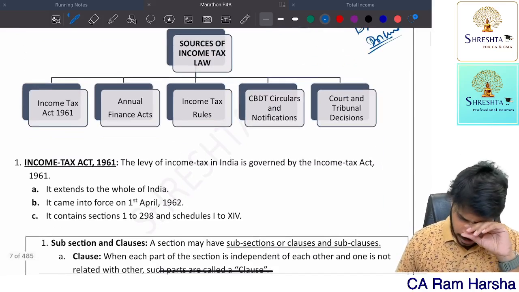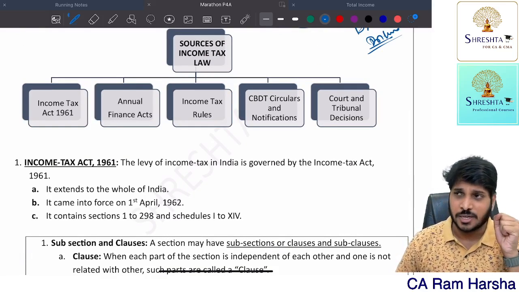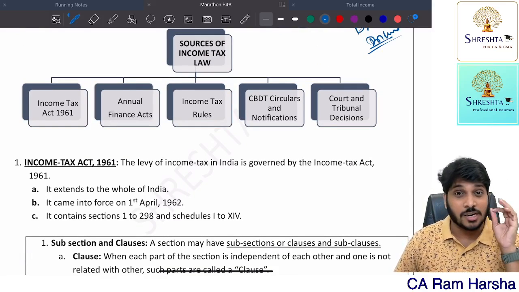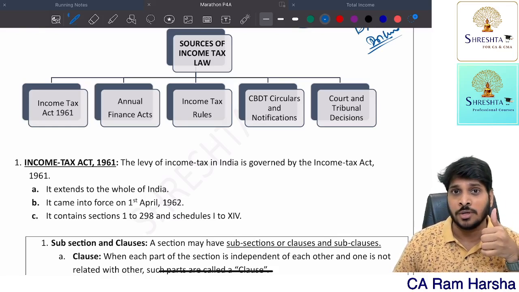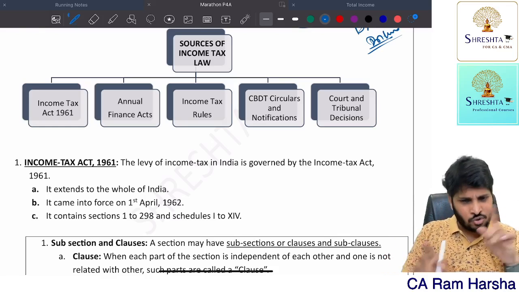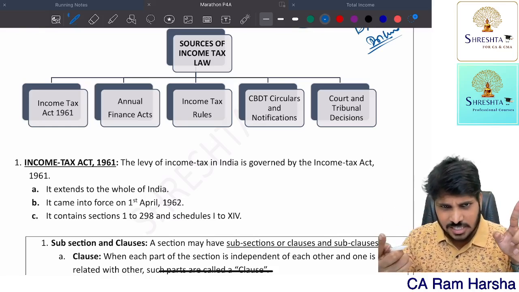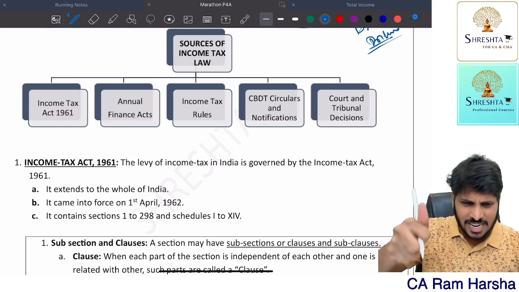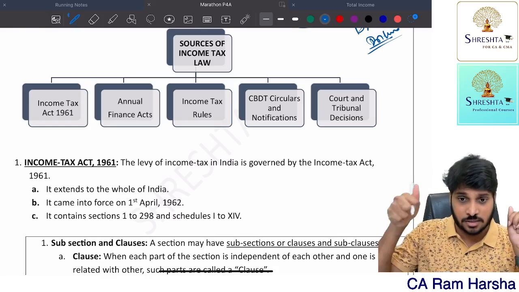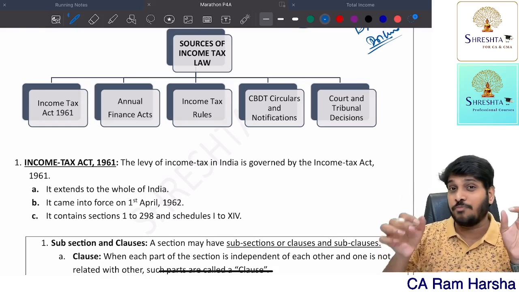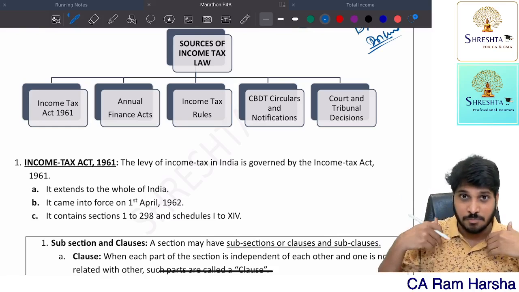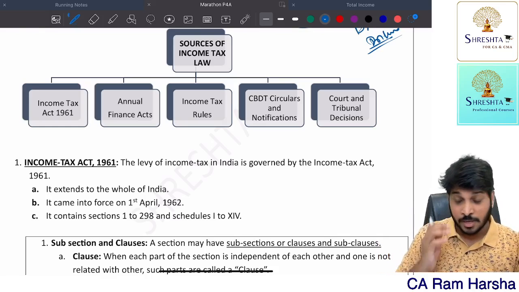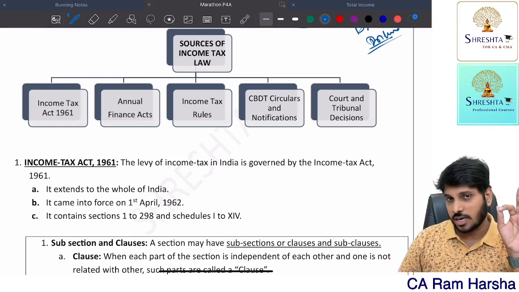You see, any subject in CA course, especially CS or CMA, we should learn the subject like a thumb rule. Means we should have concrete clarity, no more questions again. Is it that, or is it this? No, you should not have such a kind of doubt. You should have crystal clear, thumb rule kind of clarity. So this particular day-before revision that you are watching definitely gives you that thumb rule clarity.